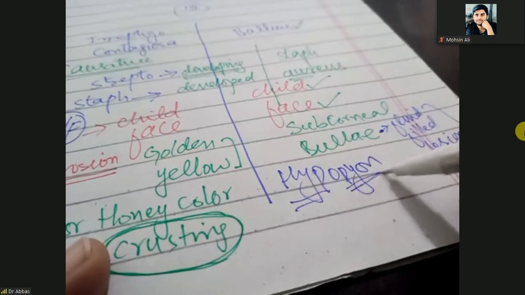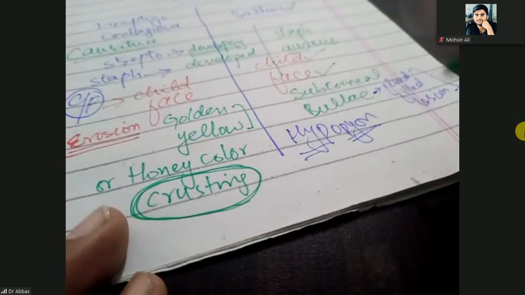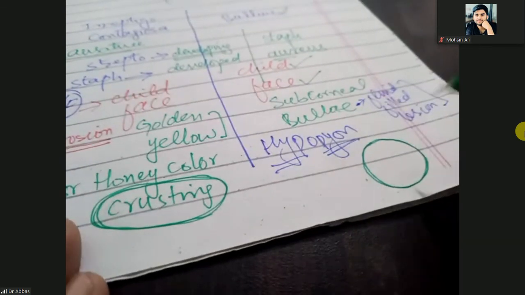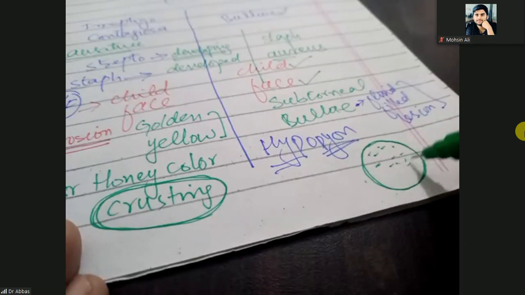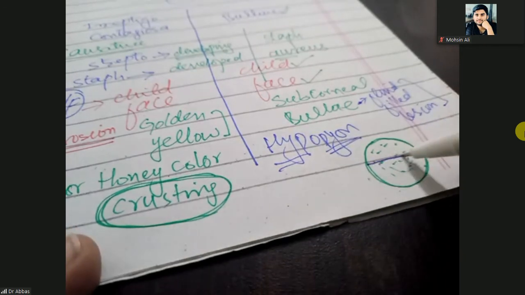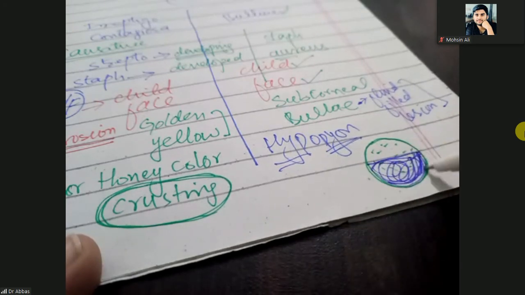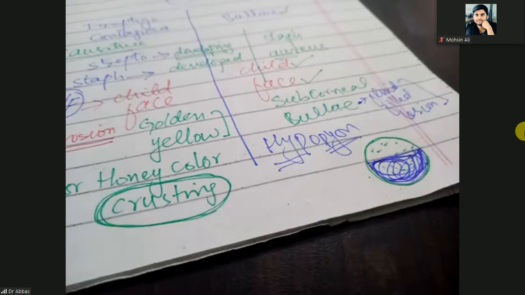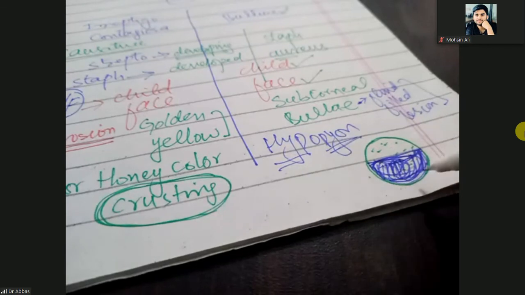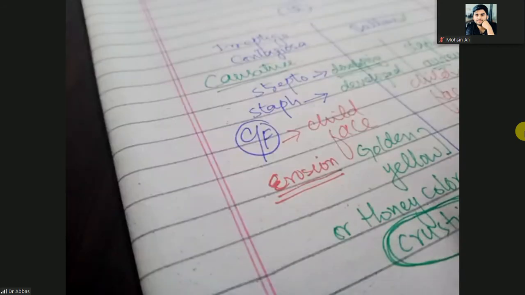Hypo means less and pion means pus. So hypopion sign means pus is present. Look at this, this is the bullous, a fluid filled lesion present on the face of the child. But in this fluid filled lesion, on the lower side, there is pus formation. If the lower portion of the fluid filled lesion is filled with pus, we call it hypopion sign. Here, there is no hypopion sign.